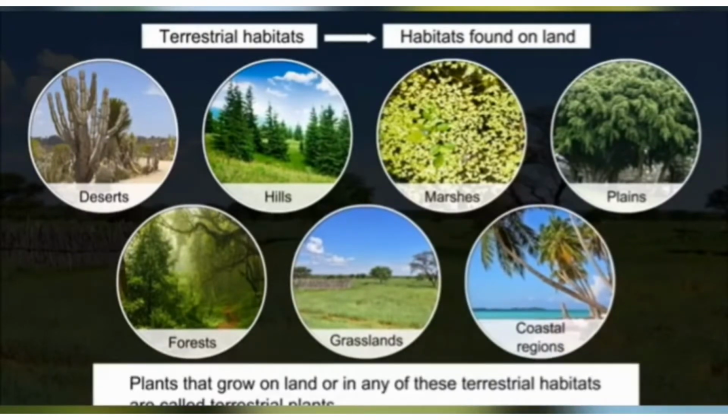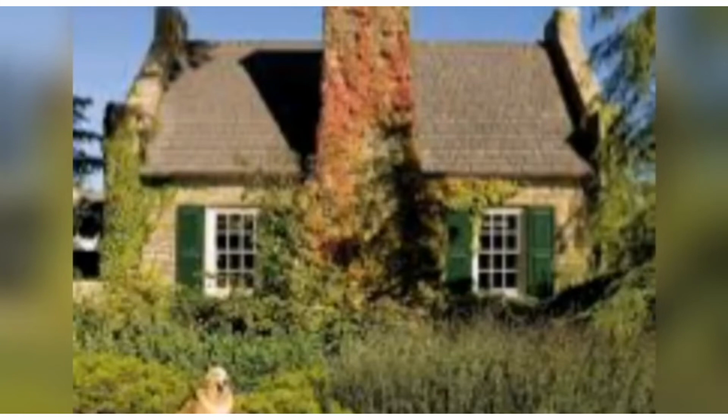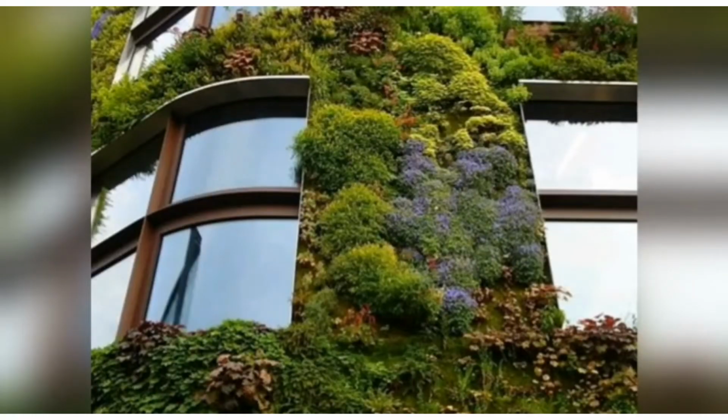Plants that grow on land or in any of these terrestrial habitats are called terrestrial plants. Some of the plants also live on the trees or the buildings.